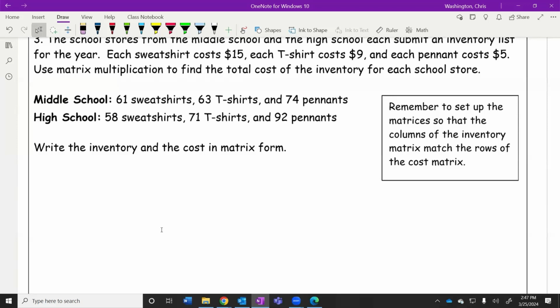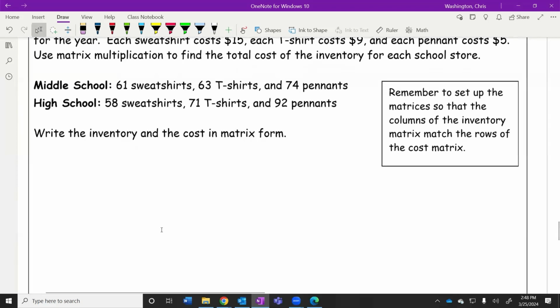Maybe instead of just middle school, high school, maybe we have elementary school, primary school, ninth grade academy, pre-K building, right? Maybe we have the football stadium. Maybe we have the baseball stadium. Maybe we have the gymnasium. All of those different places where we could also sell these same things. And maybe we sell more than just 3 things. Maybe we sell 10 things. So these matrices are gonna get a lot bigger.